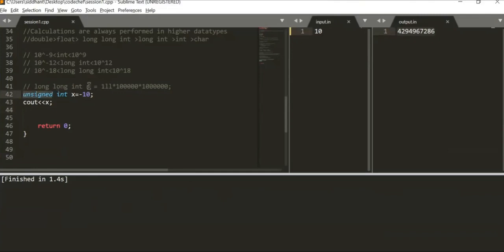Every data type has its limits. So once this limit is crossed, like suppose my data type has the limit of minus 100 to 100, I make a new data type whose limit is minus 100 to 100. So what happens during the overflow phase is, when you declare, like my data type's name is, let's say, Andy. My data type name is Andy. So its value ranges from minus 100 to 100, right?